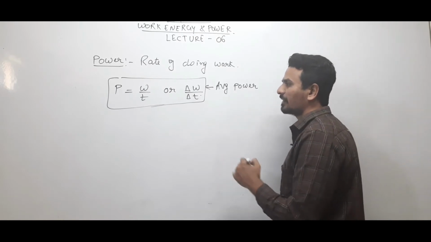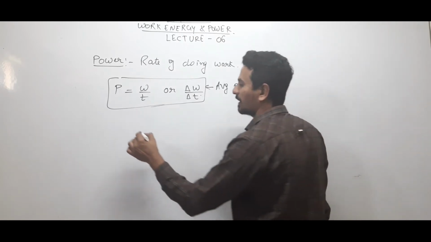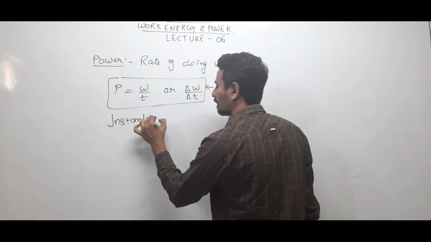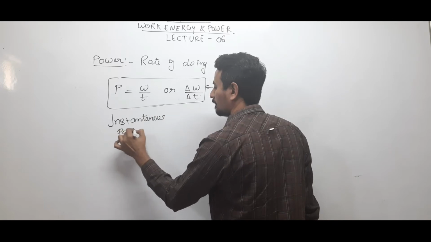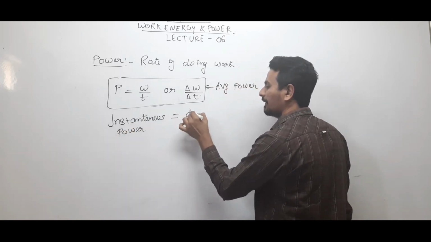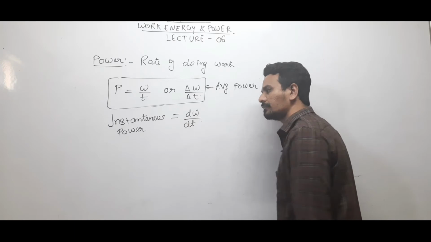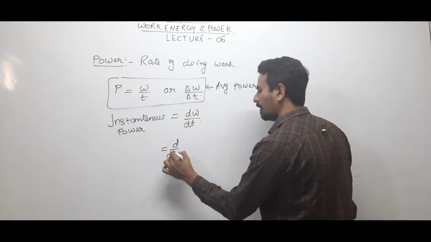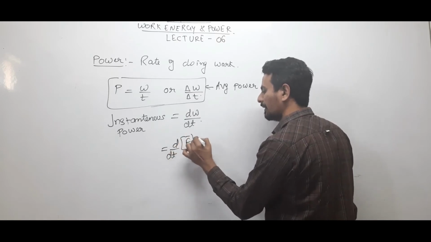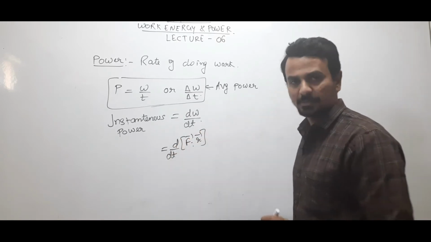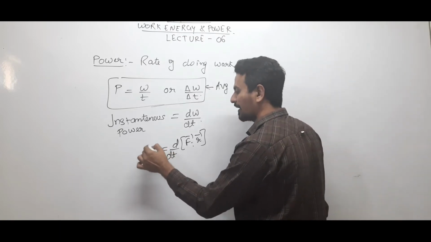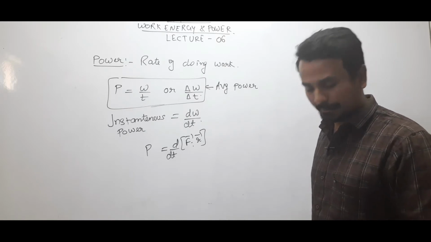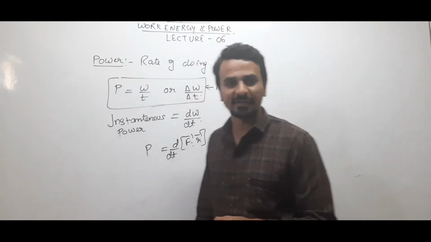Now how do we derive instantaneous power? Instantaneous power is defined as dW by dt, right? We can solve this further. d by dt of work done, which is force into displacement. Instantaneous power means power at a particular instant of time, and average power means power between two intervals of time, as we have done with average velocity and instantaneous velocity, right?